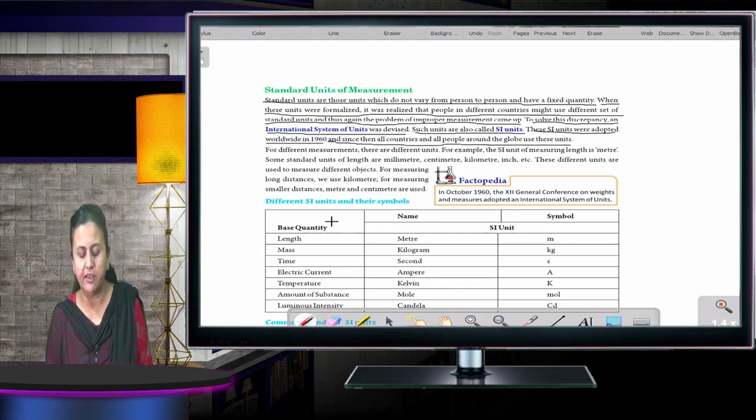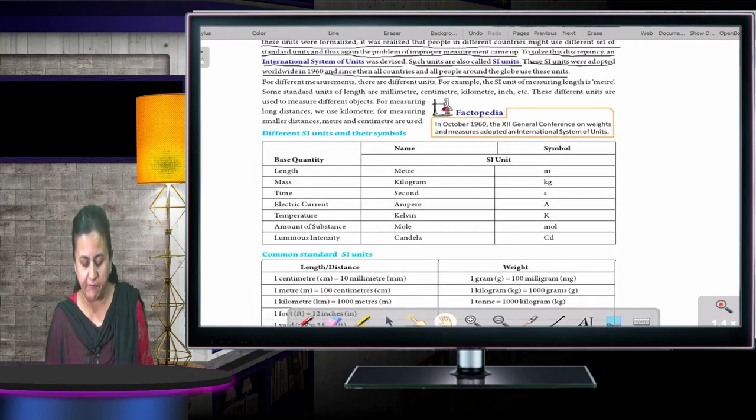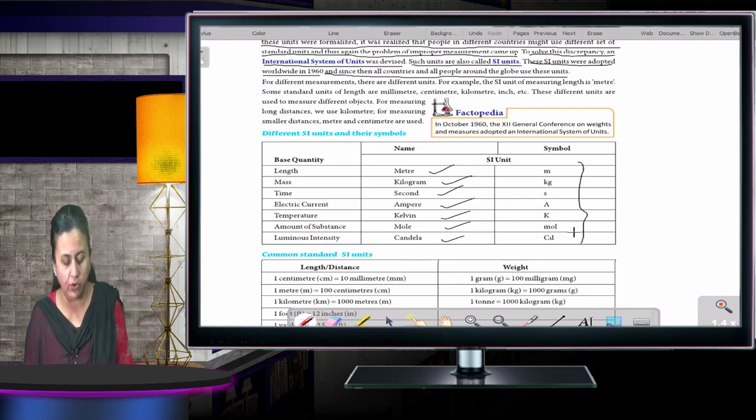So you can see the table is there, with the different SI units, and the symbols have been mentioned. Length is measured in meter, mass in kilogram, time in seconds, electric current in ampere, temperature in Kelvin, amount of substance in mole, and luminous intensity in candela. And these are all the symbols of these. You can just go through them.